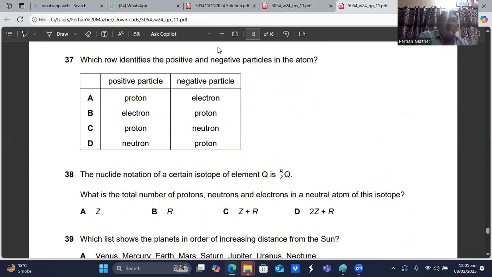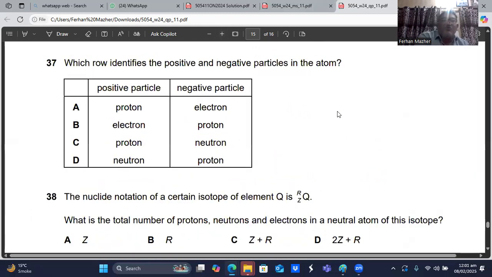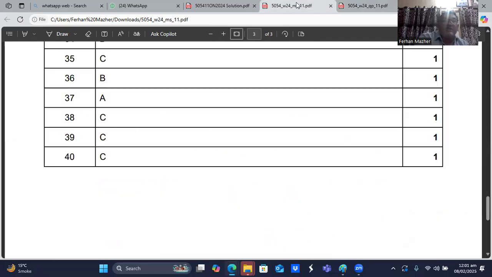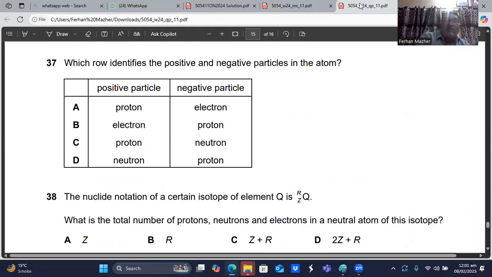Question number 37 is coming up on your screen. He says, which row identifies the positive and negative particles in the atom? In the atom, the positive particles are protons and negative particles are electrons. So I think A is the choice. Question number 37, A is the right choice, sir.